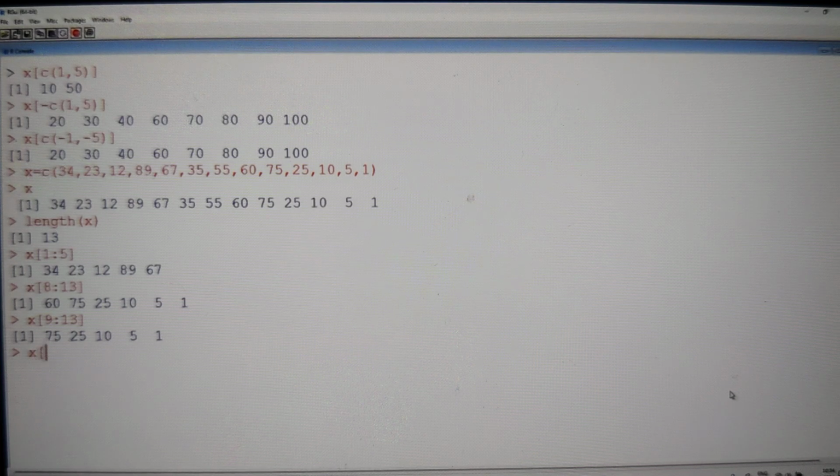From anywhere you can get it, say from 3. Starting from 3, we want to get 5 elements. 3 plus 5 is 8, but you have to go up to 7 only. Because 3 to 8 means we get 6 elements: 3, 4, 5, 6, 7, 8. So it is going to be 3:7, including 3 and including 7. If it is not including the 7, then we have to go up to 8. But it's including the 7, right? So these are the 5 sub-elements we can see.